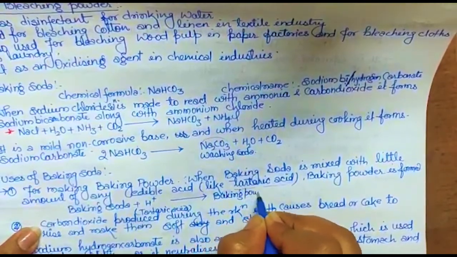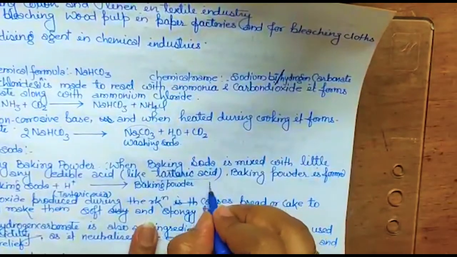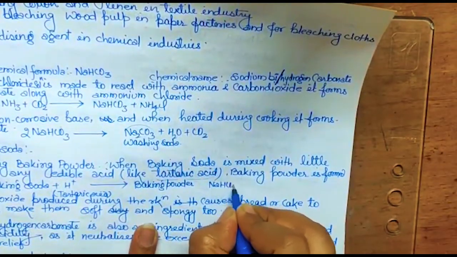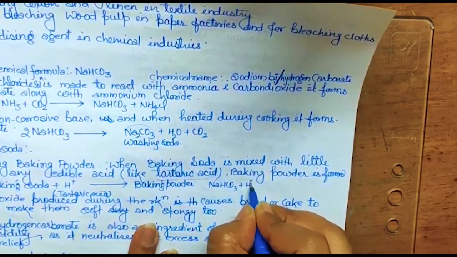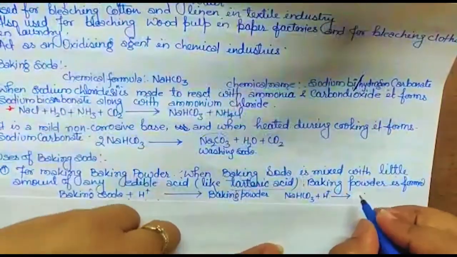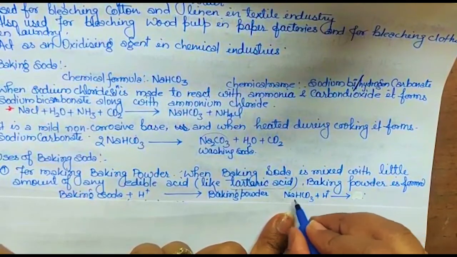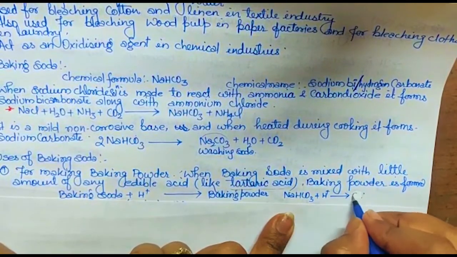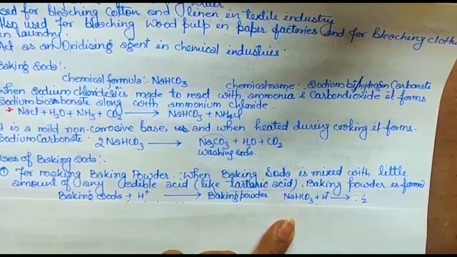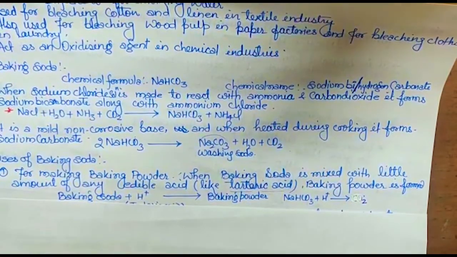Okay, if I will tell you to write the equation form, how you will write? This is NaHCO3 when it is heated in presence of H+. This H+ comes from tartaric acid. It will give you this. I have told you that if carbonate is there in that reactant side, carbon dioxide gas will come out, isn't it? And carbon dioxide gas and water will come out.